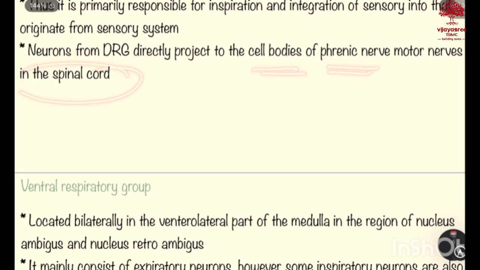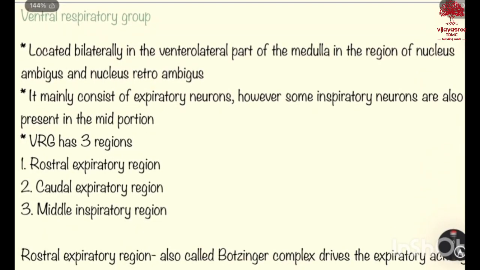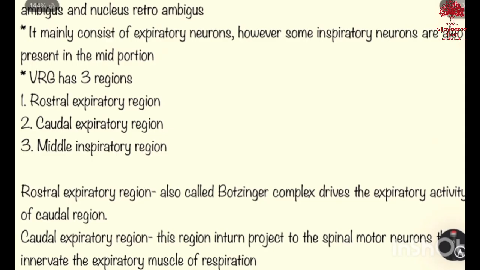Next is the ventral respiratory group. It is located bilaterally in the ventrolateral part of the medulla in the region of nucleus ambiguus and nucleus retroambiguus. It mainly consists of expiratory neurons. However, some inspiratory neurons are also present in the mid portion. This ventral respiratory group has three regions: rostral expiratory region, caudal expiratory region, and middle inspiratory region. Note that the middle is the inspiratory region.